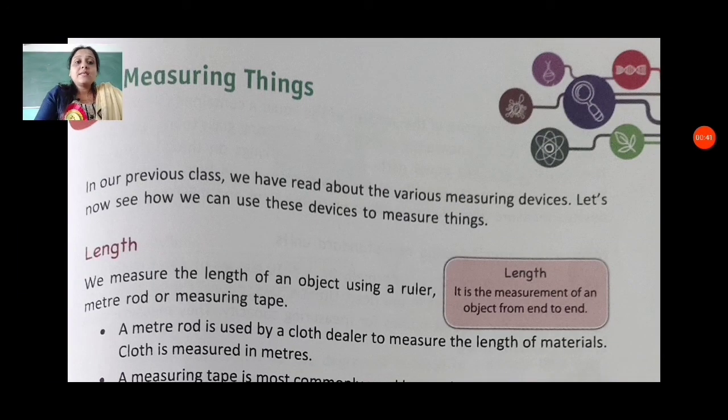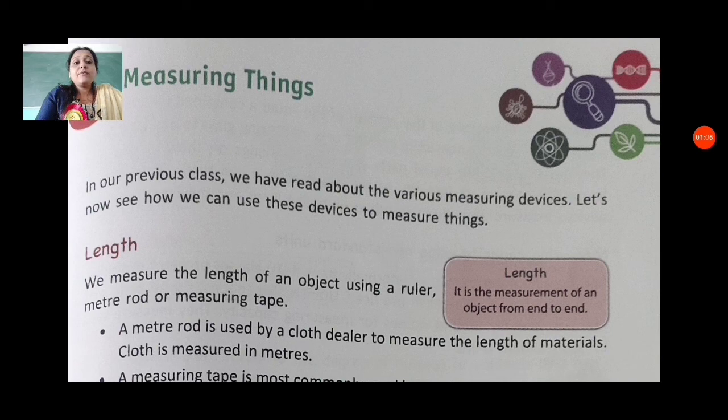In our previous class, we read about the various measuring devices. Let's now see how we can use these devices to measure things. We use different kinds of things for our different purposes, and we measure these things which we use. So first among them is length.